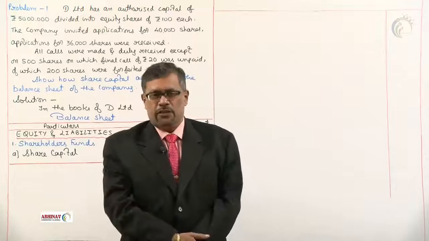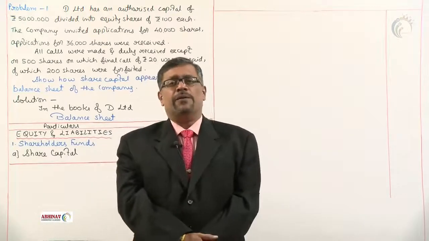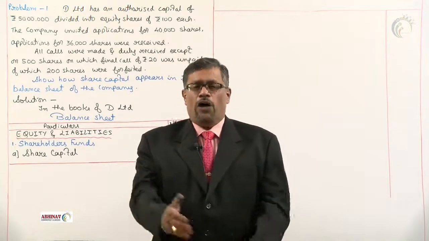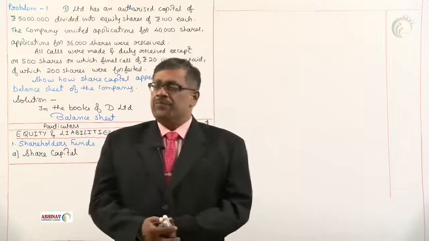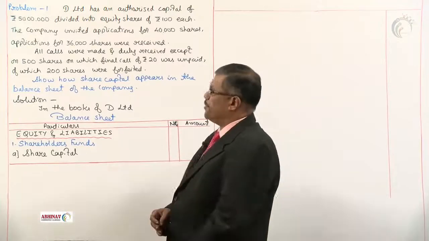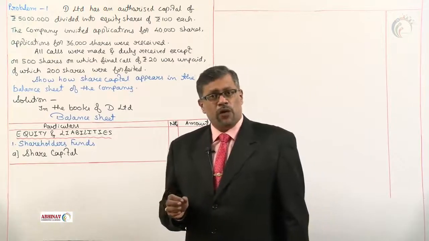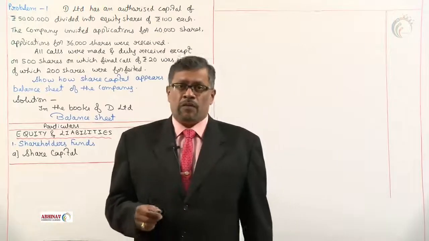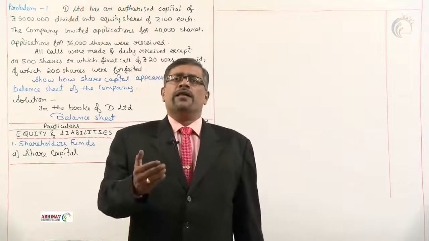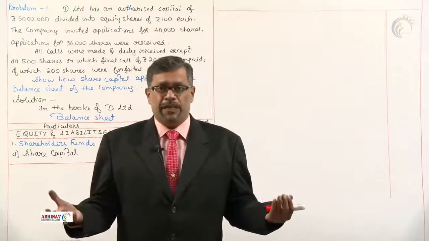In the last session, we have learned how to prepare the balance sheet. In this session, we'll take up problem number 1 on financial statements of company. Let's see what the problem says. D Limited has an authorized capital of rupees 50 lakhs. Authorized capital means what? Registered capital. Registered capital means when a company starts its business, how much capital must be raised by the company?